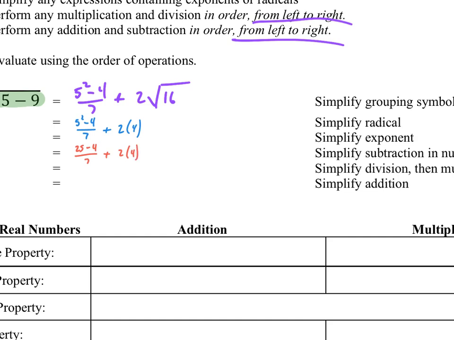And then now I need to deal with the rest of the grouping here, since there are still some numbers that need to be simplified. So 25 minus 4 is 21.